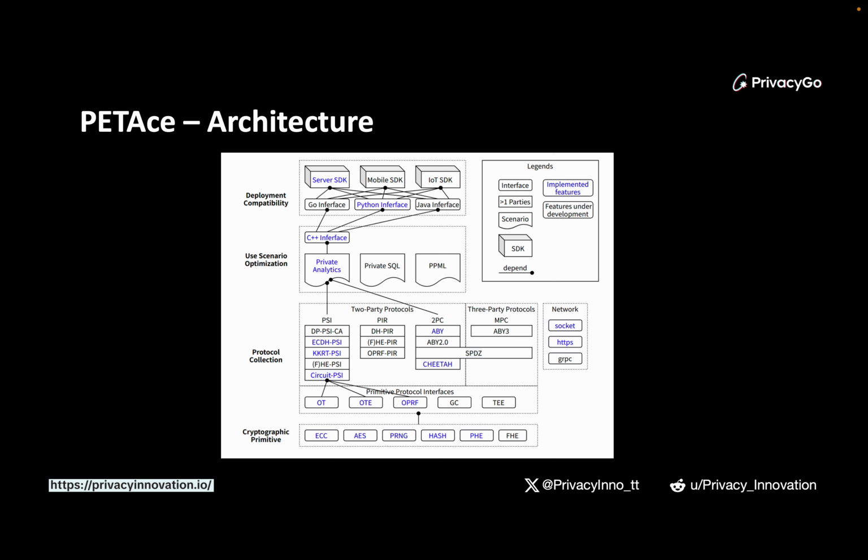And this is the general architecture here. As you see on the bottom layer, we have all these cryptographic primitives. And on the second layer there are actually a lot of two-party protocols. And we had planned on three-party protocols, but it's still in progress. So these two-party protocols actually use the cryptographic primitive as building blocks.